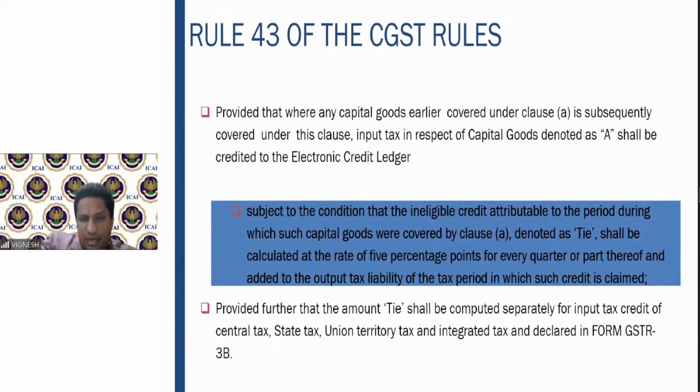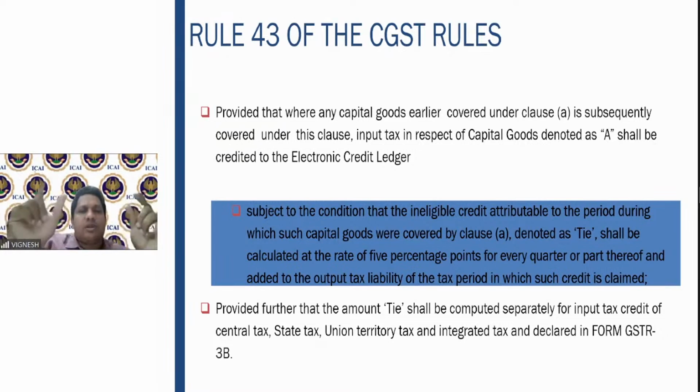But there is a condition here. What is the condition? The ineligible credit attributable to the period during which such capital goods were covered under A, that is, you should assume that as TIE, which is nothing but T ineligible, shall be calculated at the rate of 5 percentage points for every quarter and added to the output tax liability. What does this mean? Earlier, these capital goods were under non-business. Now it came under business.